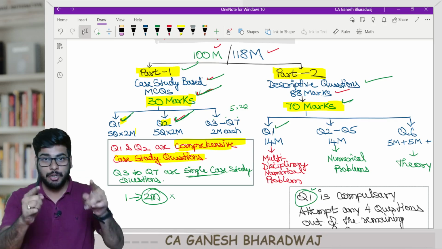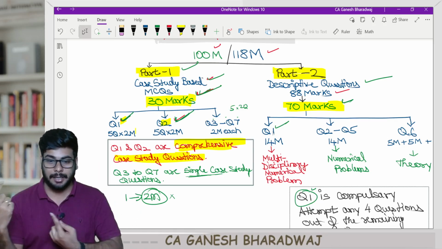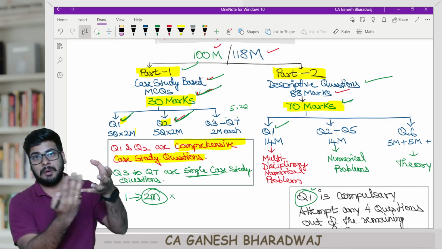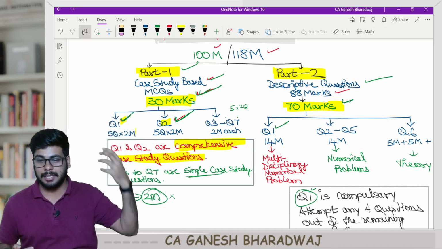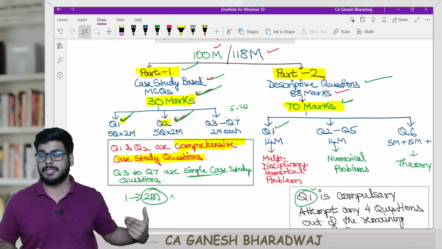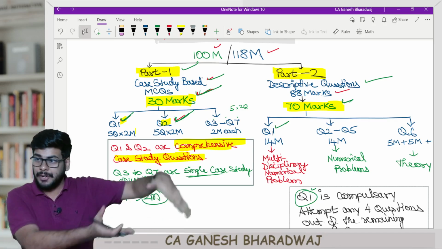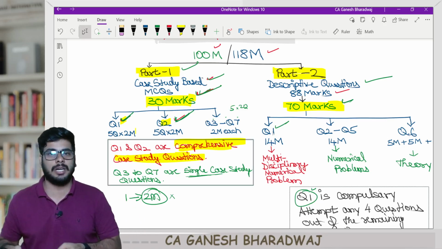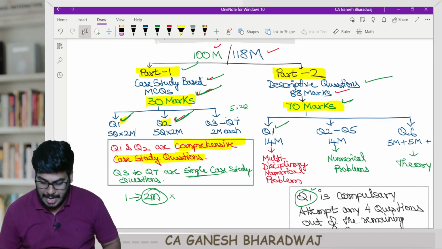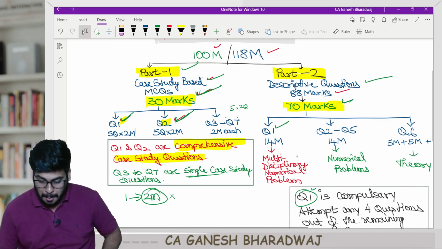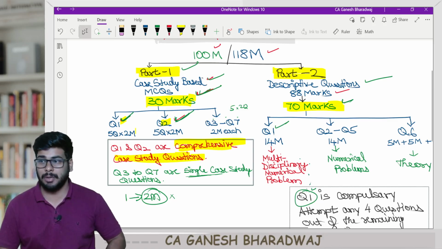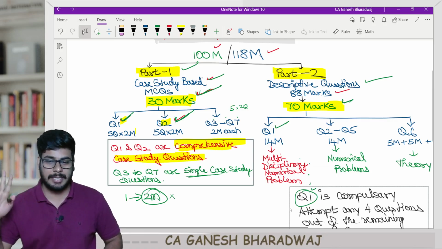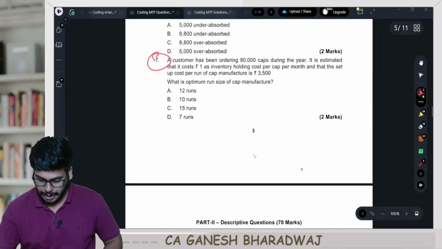During our lectures, I tend to interconnect multiple chapters and tell you how a particular question comes. If you look at it from a marginal costing perspective, this question can be answered like this. If you look at it from an absorption costing perspective, it can be answered like this. Or if it is looked at from a standard costing perspective, it's a completely different aspect. That is exactly how the institute has tested the first question, and I call it, this is a name I'm giving, a multidisciplinary numerical problem. Sir, what do you mean by that? The first question, no one can escape, because it's a compulsory question. Look how they have drafted it.